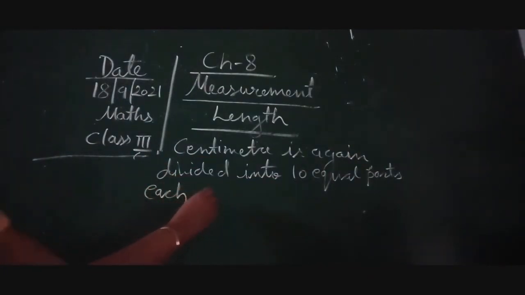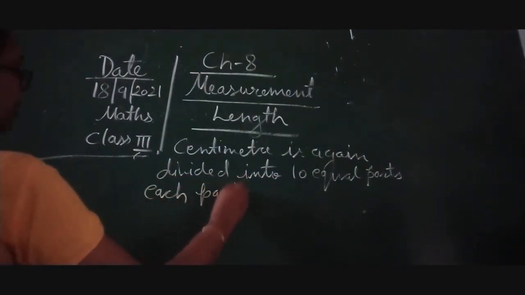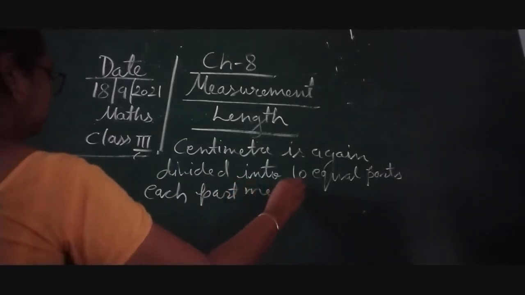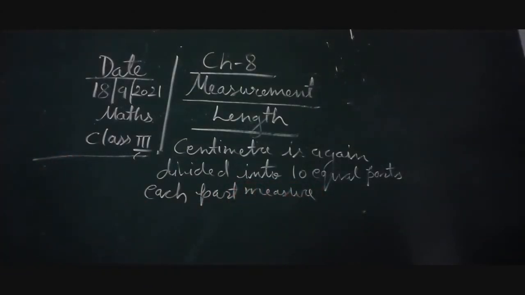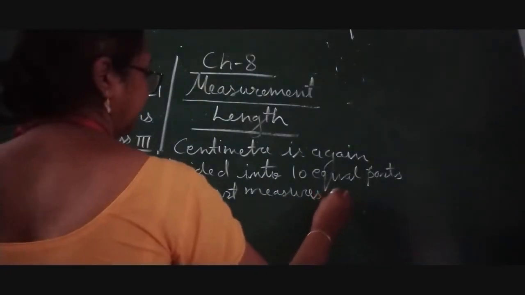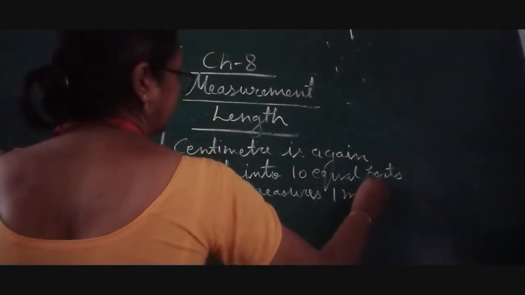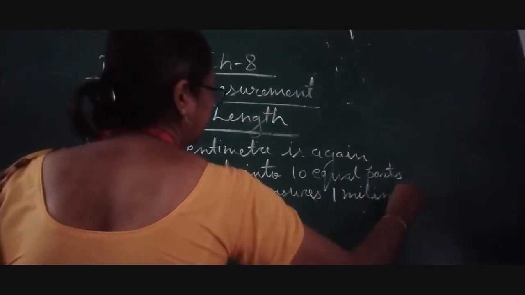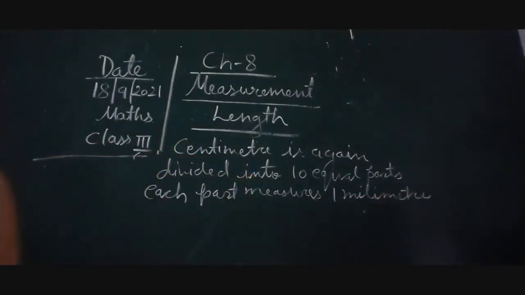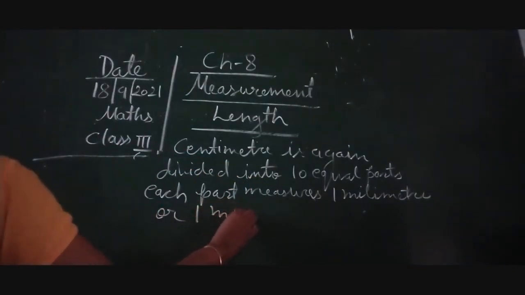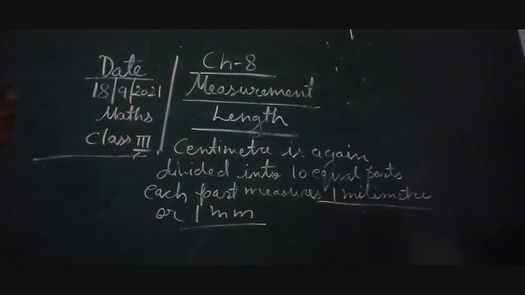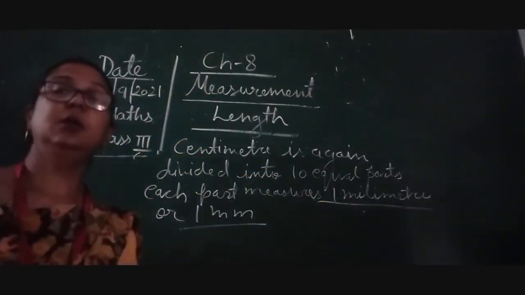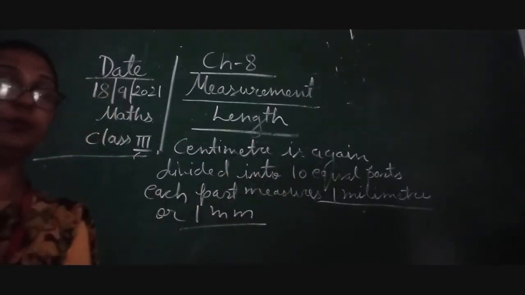each part measures 1 millimeter, 1 millimeter children. Okay, 1 millimeter or 1 mm. So this is the short form. So here we were just talking about the meter, 100 centimeter equal to 1 meter.